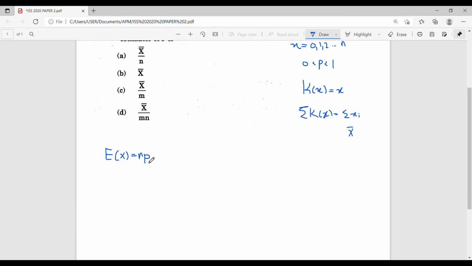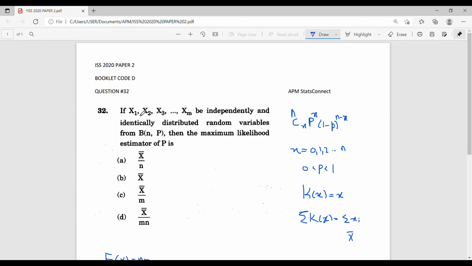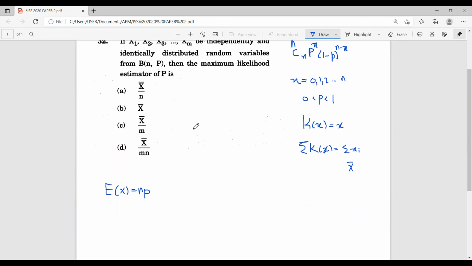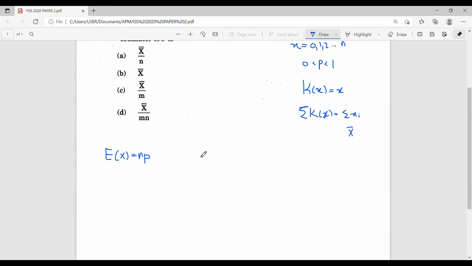Now for the sample, we have x1, x2, x3, up to xm, so the size of the sample is m, and the first moment of the sample is given by m1 dash equal to 1 by m into summation i equal to 1 to m xi, which is equal to the sample mean x bar.